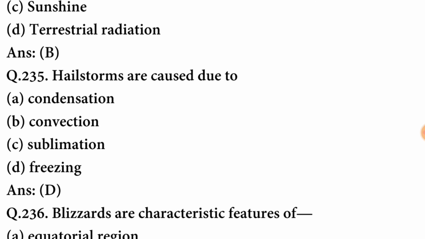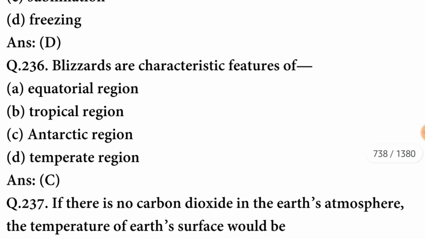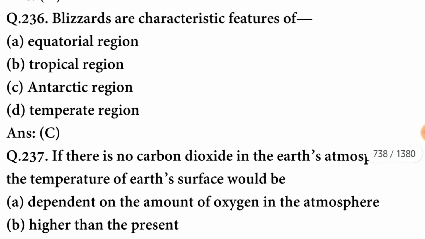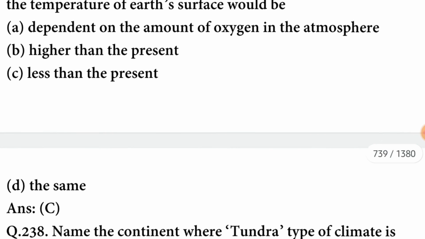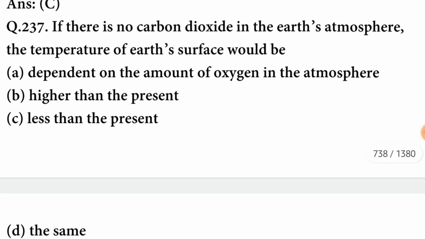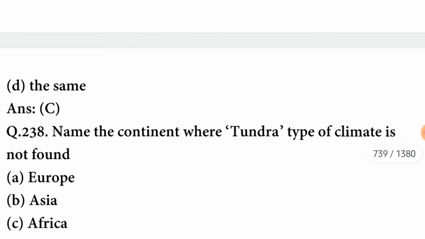Hailstorms are caused due to freezing. Blizzards are characteristic features of Antarctic region. C option is correct. If there is no carbon dioxide in the Earth's atmosphere, the temperature of Earth's surface would be less than the present. C option is correct.